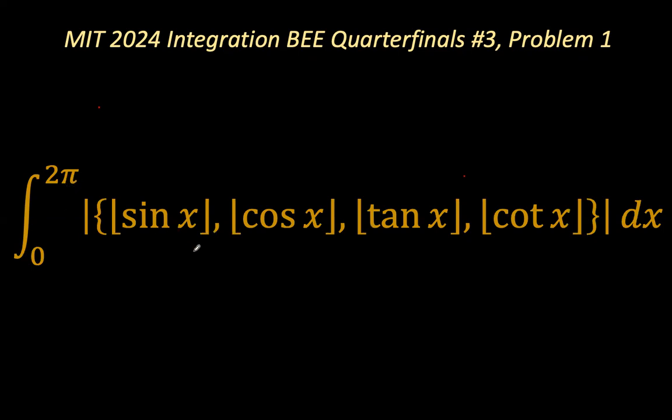What this problem really entails is for us to find, at every value of x, the cardinality of that set consisting of the floor of sine x, cosine x, tangent x, and cotangent x.